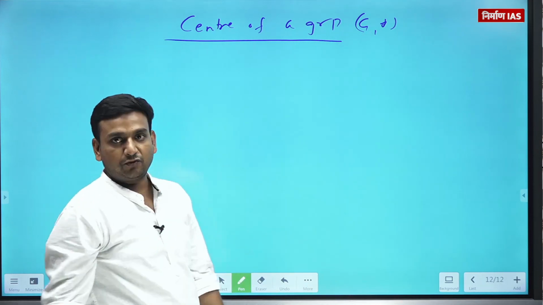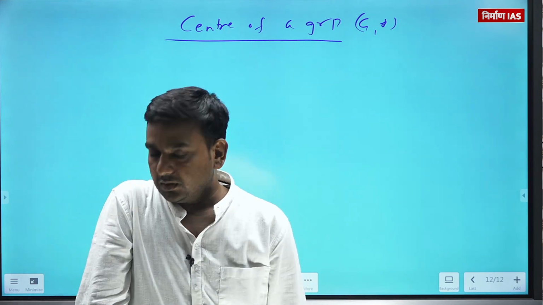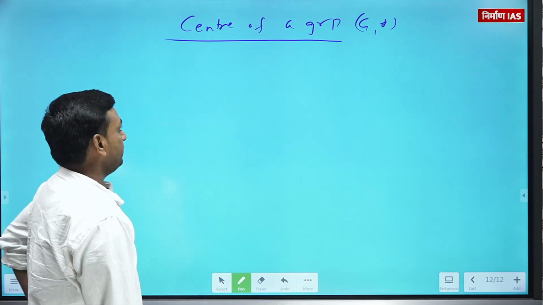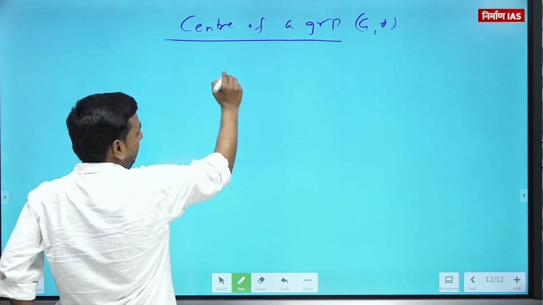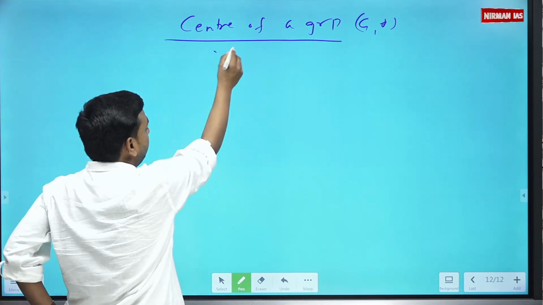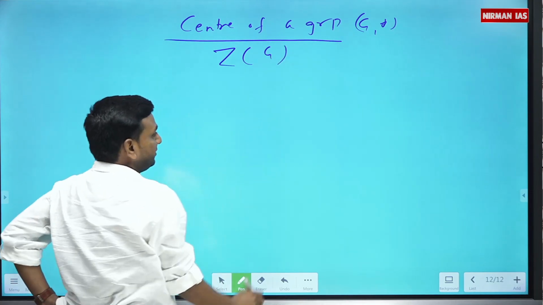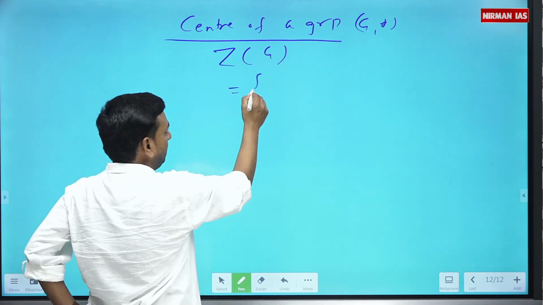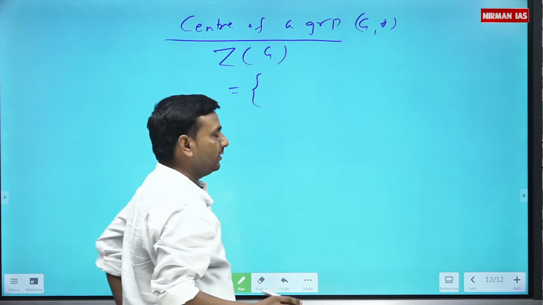This is the last topic for this lecture too. When you say you have a group G and the center of this group G is represented by Z(G), ध्यान से सुनना what I am telling.